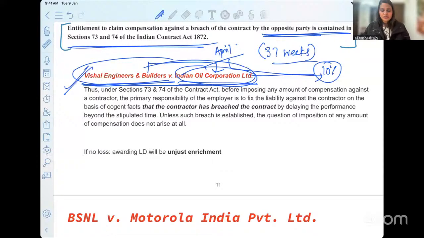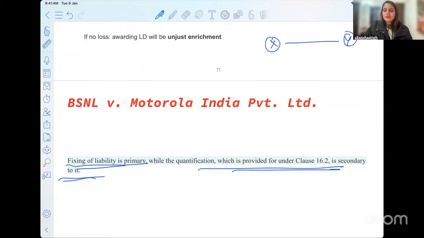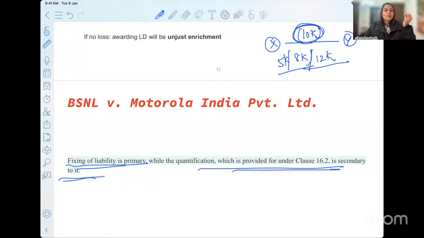The second important point here is with regards to fixing of liability. Which one stands first, ma'am? I have, as I just said, the simple example of X and Y having a contract and a stipulation of 10,000 being there. Now, this is already there. Whether it will be 8,000, 5,000, it doesn't have to be 10,000 per se, because we have read section 74 and we have understood that it will be a reasonable amount, not exceeding the amount that is so mentioned and agreed. So it can be anything. It can be 5,000, 8,000, 12,000.